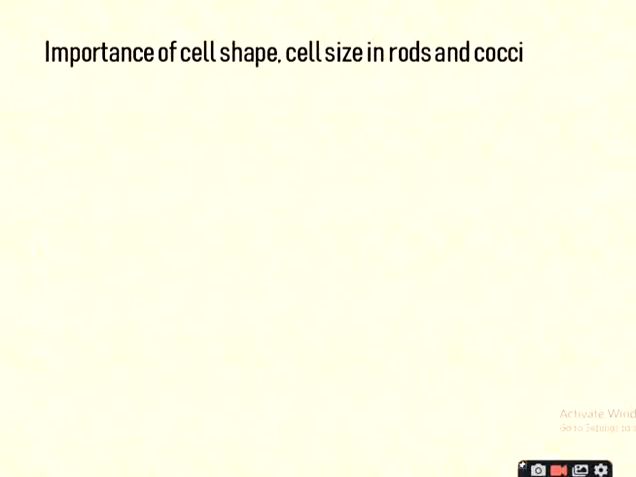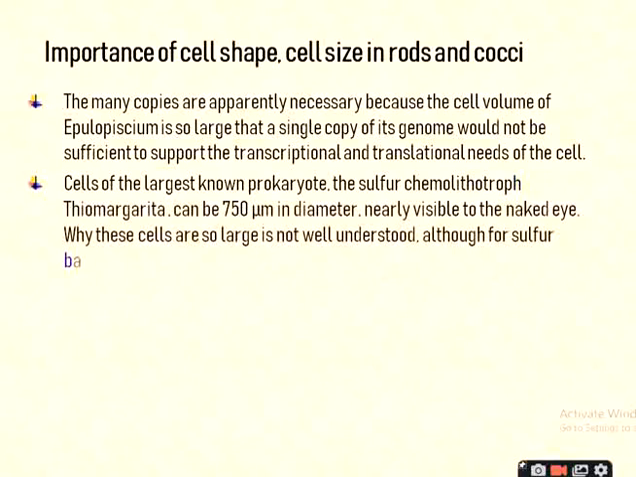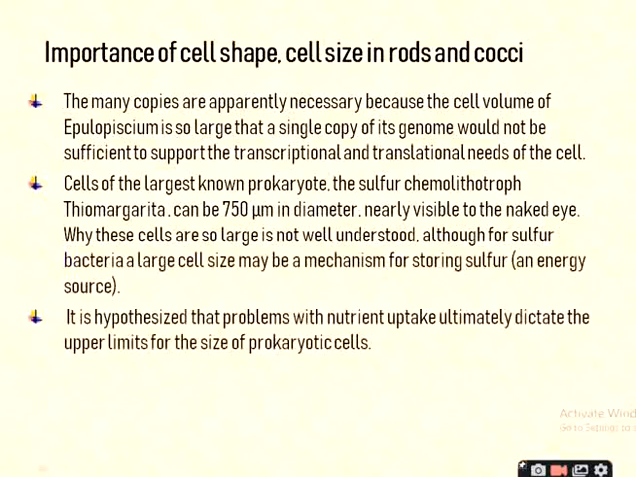Okay, the many copies are apparently necessary because the cell volume of Epulopiscium is so large that a single copy of its genome would not be sufficient to support the transcriptional and translational needs of the cell, and that's why a number of copies of the genome are present in this organism.